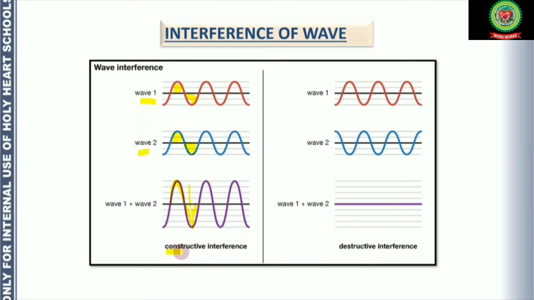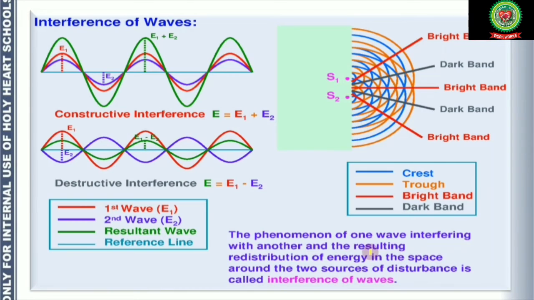So this is called constructive interference, because the name suggests that there is a construction of the wave, right? On the other hand, if you see crest of one wave overlap trough of another wave, we are not having any wave, because this amplitude is plus and this amplitude is minus. So plus minus cancels out each other and we are not getting any wave. This is called destructive interference. So what is the reason behind it, why it happens, and what is the application of this interference of waves? Let us discuss that.